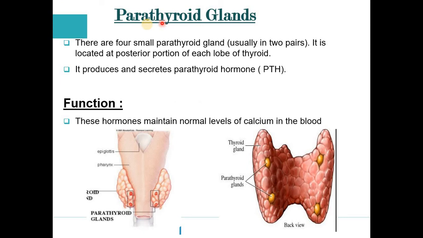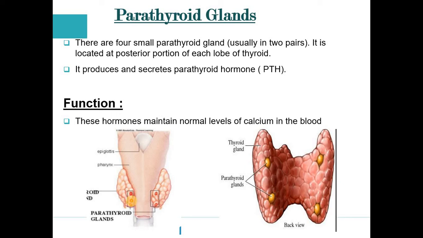In the next slide, we move to the parathyroid gland. Parathyroid glands are very small, 4 in number, usually 2 in pair. They are located at the posterior portion of each lobe of the thyroid. This is the back view of the thyroid gland. Look, only 2 lobes are visible from the back view. This is the left lobe, this is the right lobe. So this red portion, look, only the 2 lobes are present, only the 2 dots are present.